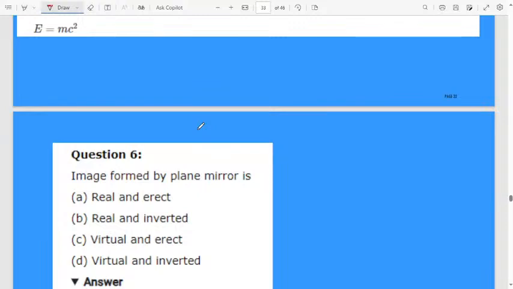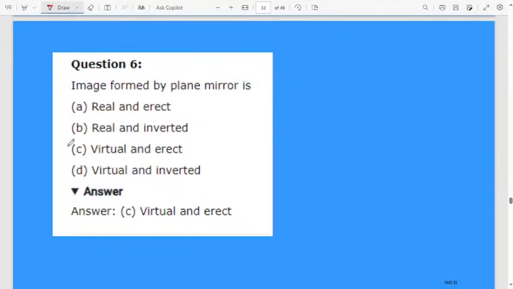Next, the image formed by a plane mirror. Which type of image will it be? Question number 6. Image formed by a plane mirror is option A, real and erect, option B, real and inverted, option C, virtual and erect, option D, virtual and inverted. Image formed by a plane mirror is always virtual and erect.